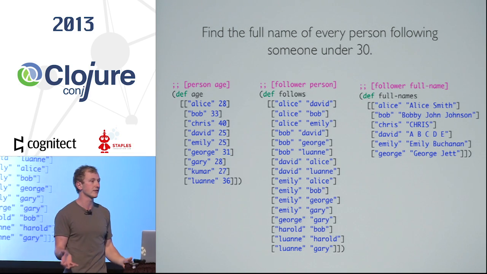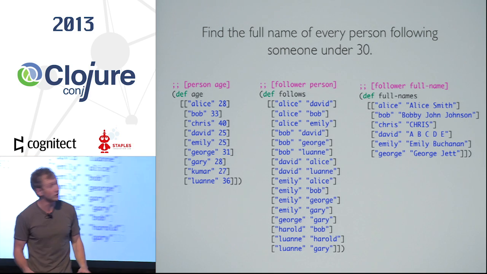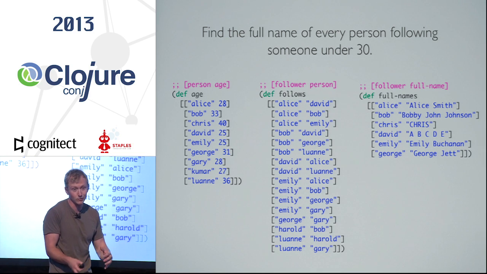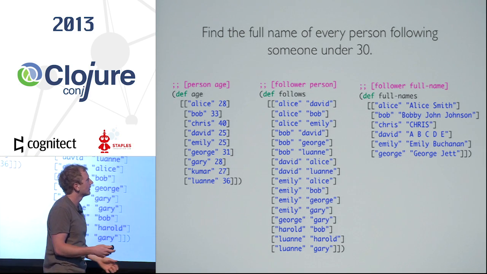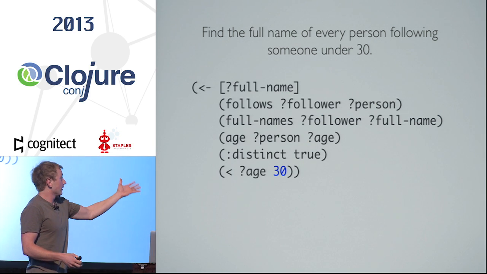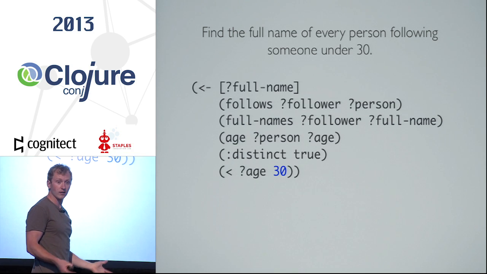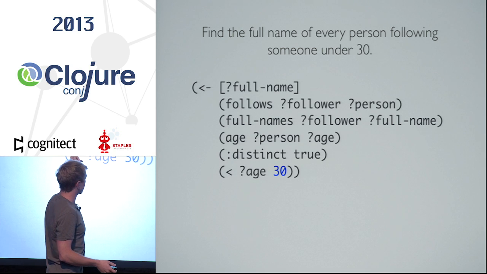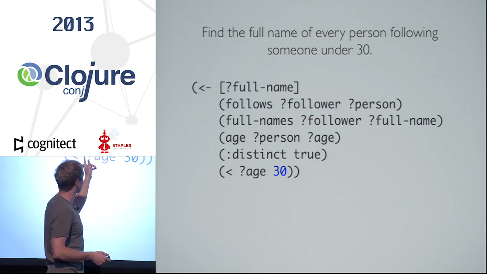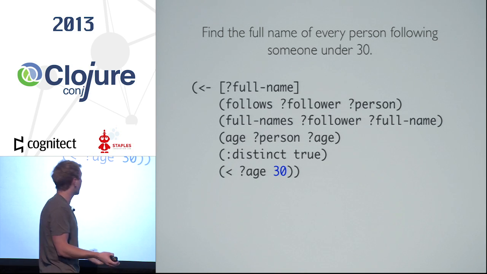So if you have all these things, the question I want to ask of Cascalog is, let's find the full name of every person who's following someone who's under 30. So you can kind of feel the constraints in here. Here it is. We've got full name that we're promising to create. That's what we want, as the problem statement described. Each of our generators can produce some set of logic variables. So follows produces follower and person. It's just a statement about what we have.